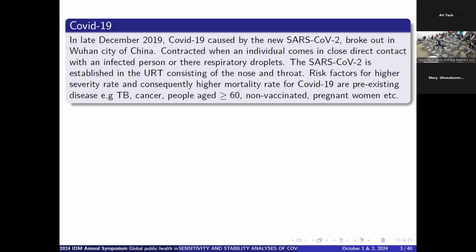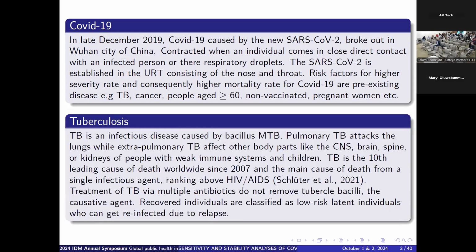COVID-19, like we all know, is a disease that broke out in December 2019, and many people have contracted it since then. There's a major risk factor for higher severity for COVID-19, and this is a pre-existing disease. That is, if the person is infected with a disease such as tuberculosis or cancer before, and then the person contracts COVID-19, it can make the COVID-19 worse and even increase the mortality rate.